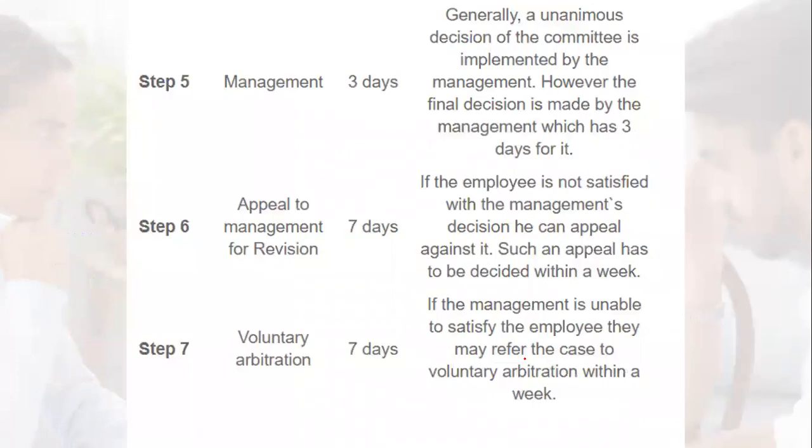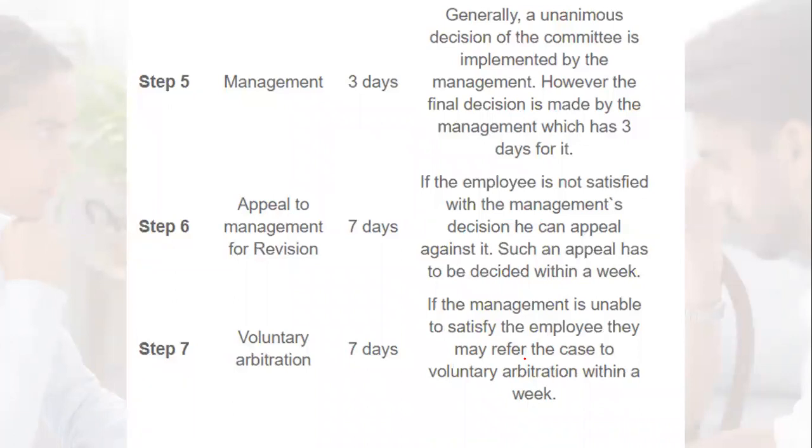Generally, whatever decision the grievance committee gives is implemented by the management. However, management has its own discretion, or the final decision is made by the management, which has 3 days for it.